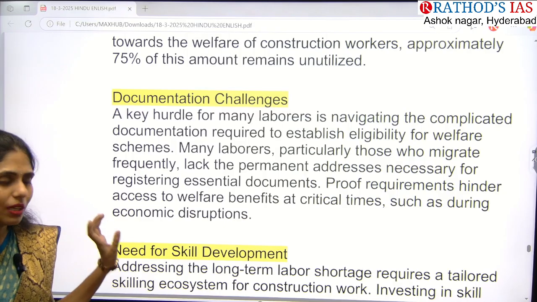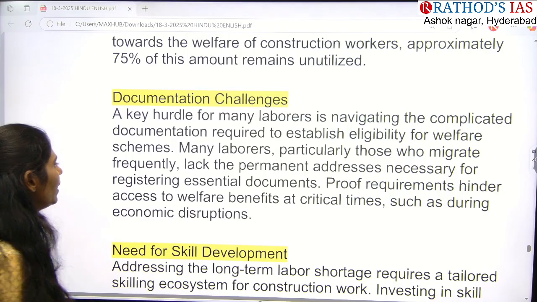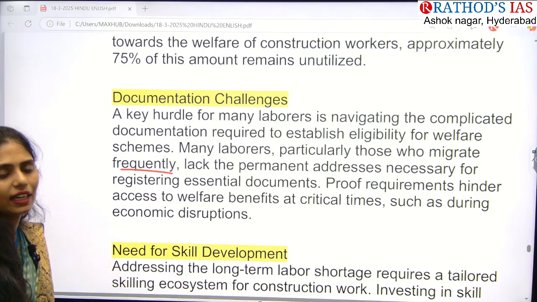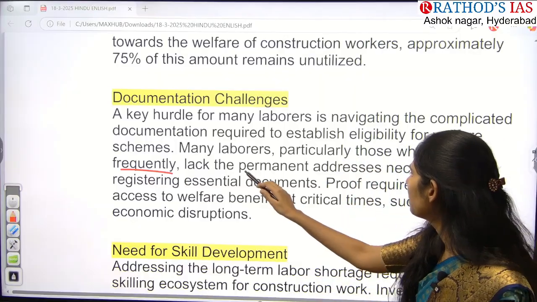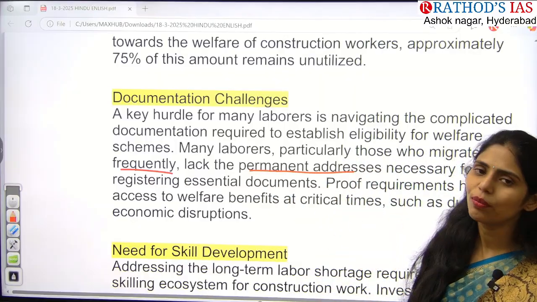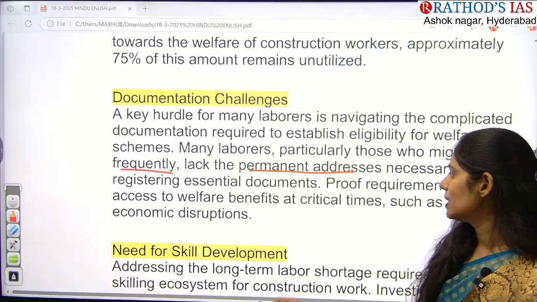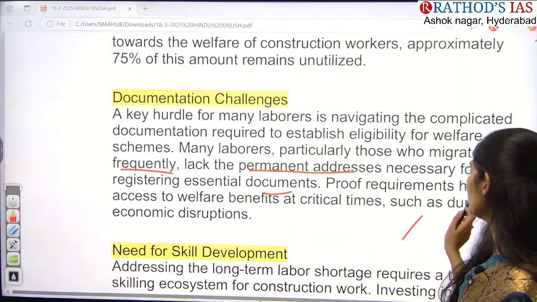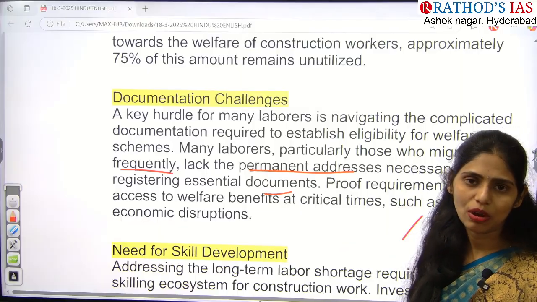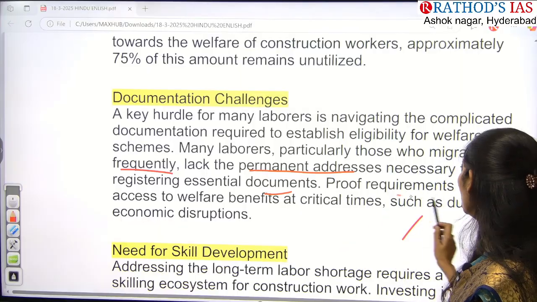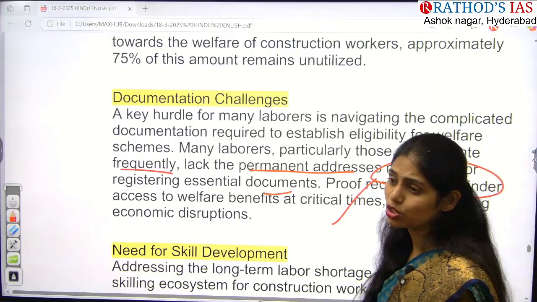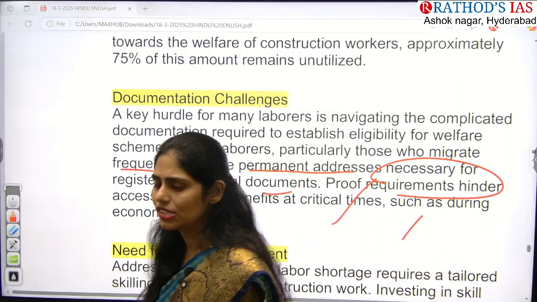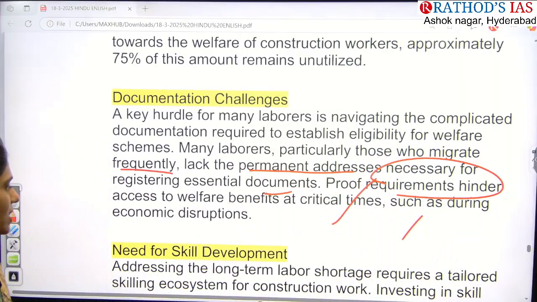These people migrate very frequently. Whenever they migrate frequently, can they write a permanent address? No. They will not have a proper permanent address, and they don't have proper registration of some essential documents as well. Because of this, the welfare benefits that the government is trying to provide are not being taken, because of economic disruptions, lack of awareness, lack of literacy, and lack of documents, everything.